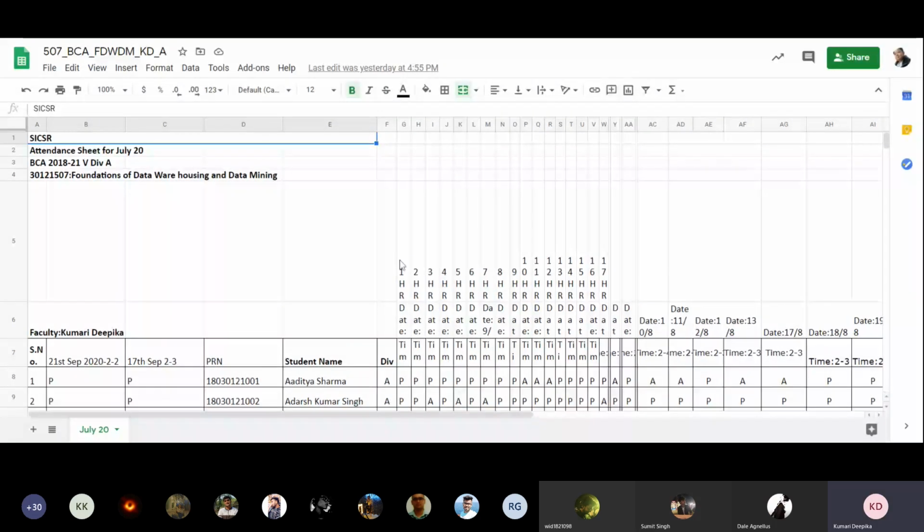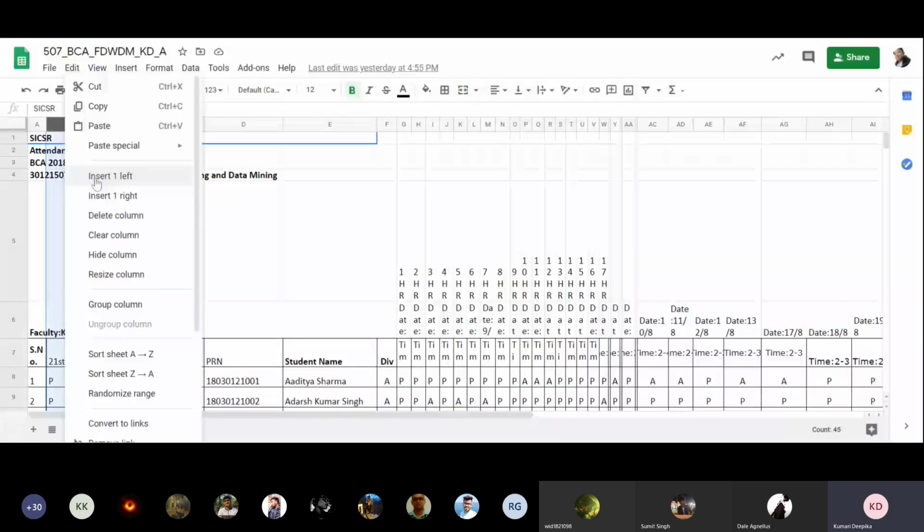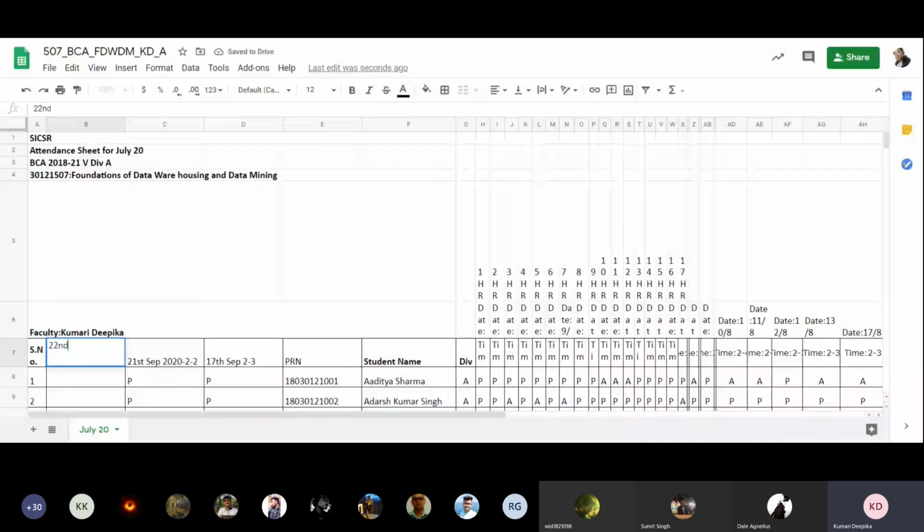So before continuing the classification part, first let me take the attendance. 22nd September 2022. PRN 1 Aditya Sharma. PRN 2, others. Present, ma'am.